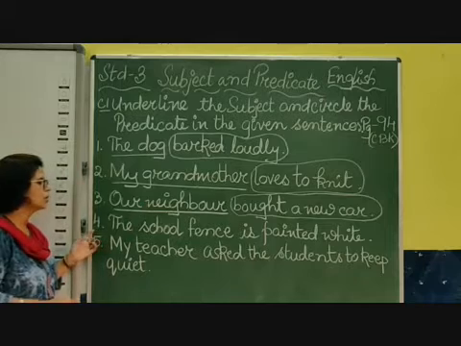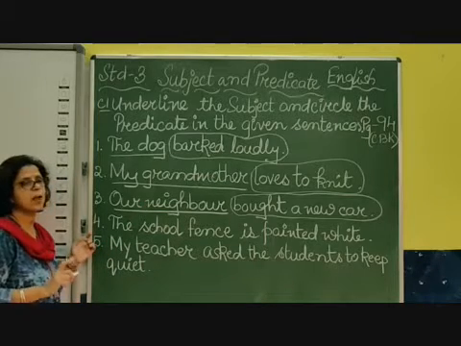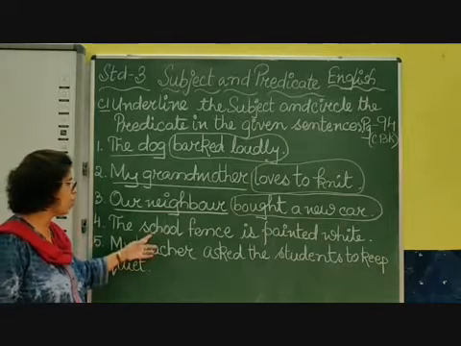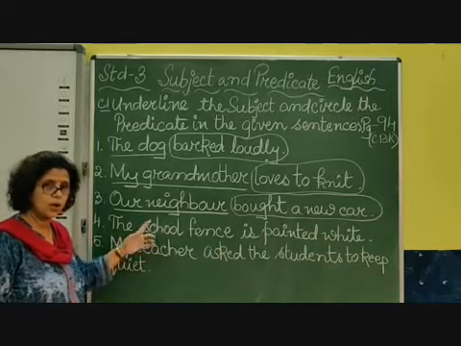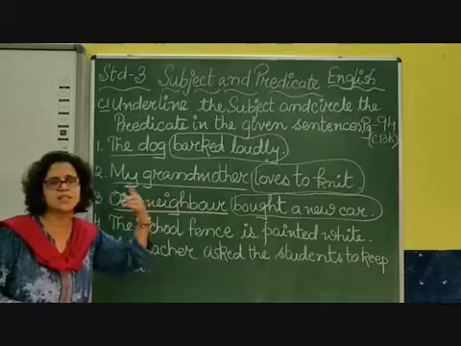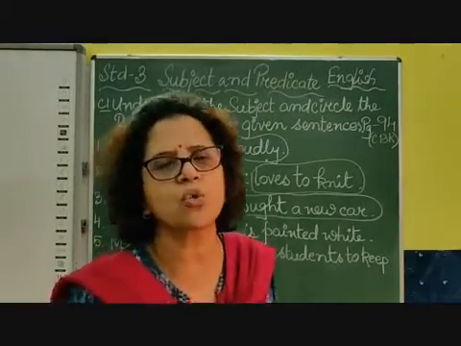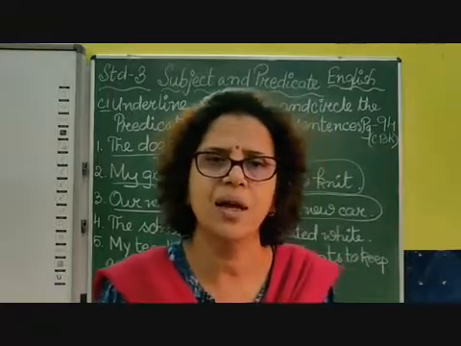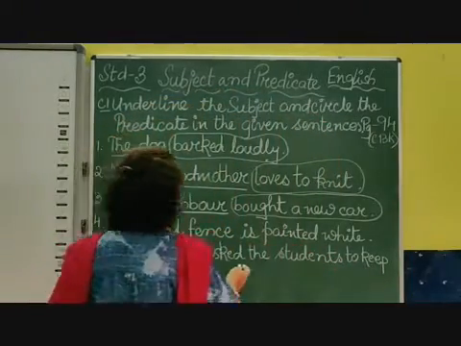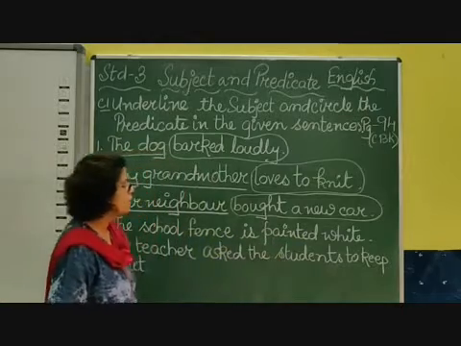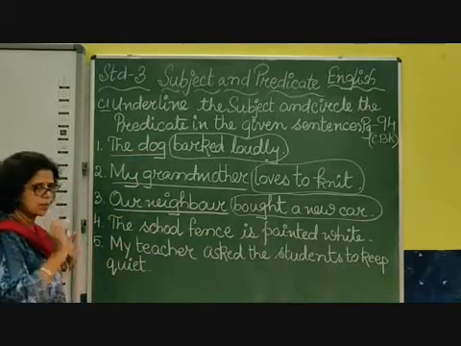Number 4. The school fence is painted white. Tell me about whom we are talking. We are not talking about our school, we are talking about the school fence. Children, please remember this. Don't think that I am only talking about the school. The school fence. Now what happened to the school fence? It is painted white. Here you can see helping verb, then main verb. But we will first do the subject.